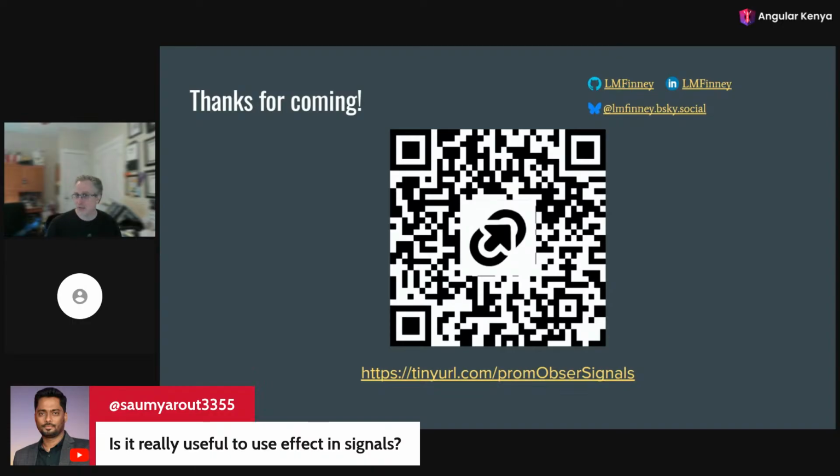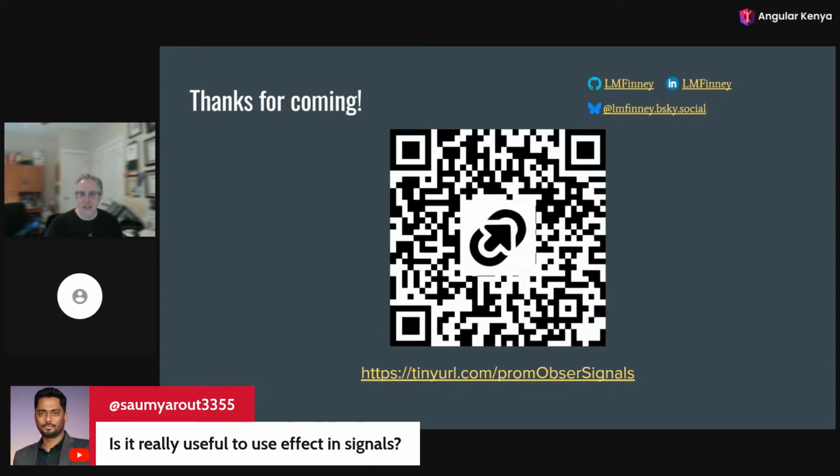Similarly, there are times that we need to use effects with signals when we have side effects that we want to handle. The Angular team encourages people not to reach for effect first, to look at computed and linked signal first, especially if you're using an effect to take a value from one signal to put it into another signal, because it can cause problems like infinite loops.